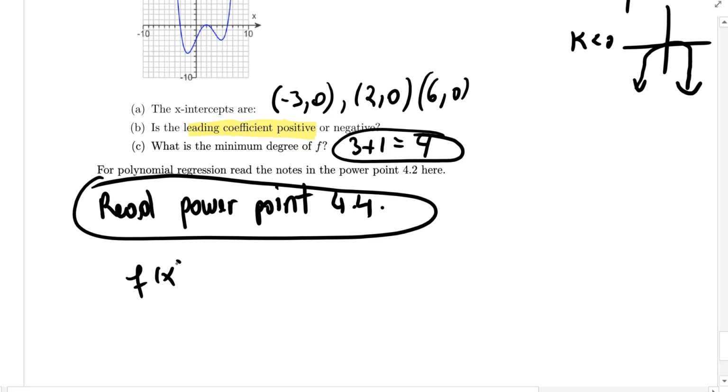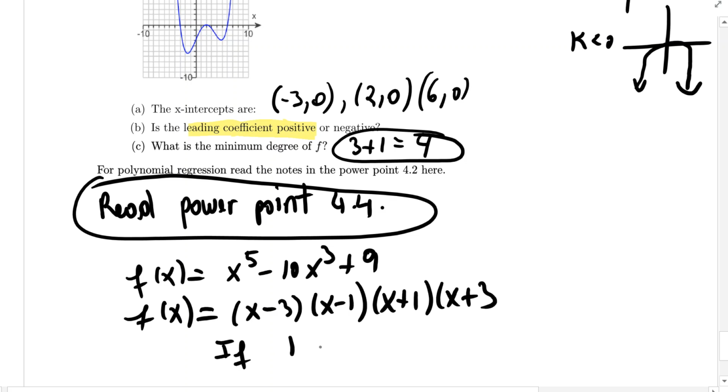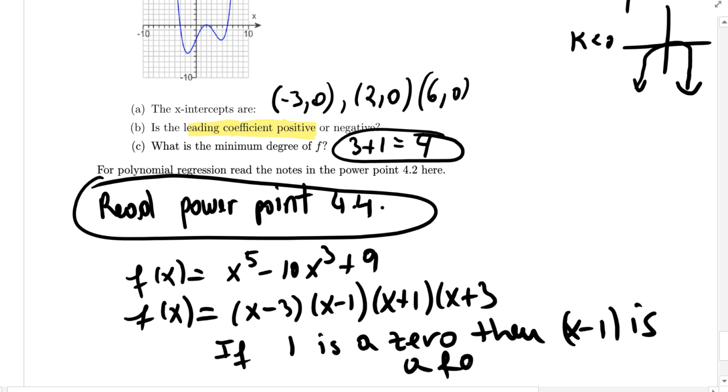So it goes down to, if you have it in general form, like x to the 5th minus 10x cubed plus 9, and then we saw that in factored form it was x minus 3 times x minus 1 times x plus 1 times x plus 3. So the factor theorem basically says that if 1 is a zero, then x minus 1 is a factor. That's all it says. But if you need more explanation, read this short PowerPoint on section 4.4.